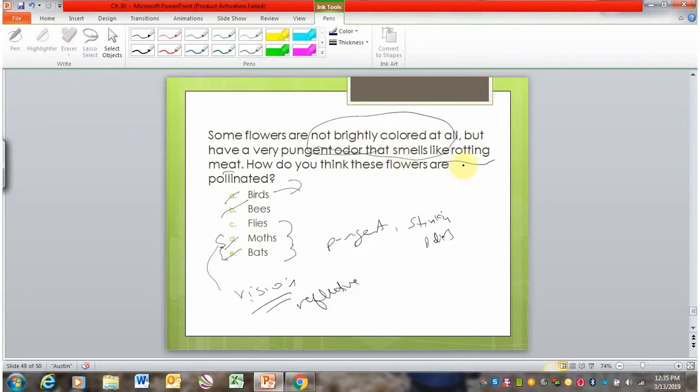And as I mentioned before, while moths and bats may like some pungent odors, they're not attracted to rotting meat the way that flies are. So flies would be this. And again, this is a less common example of a pollinator, but also important for some types of plants.